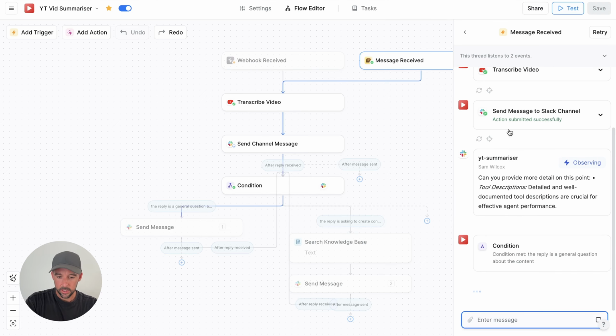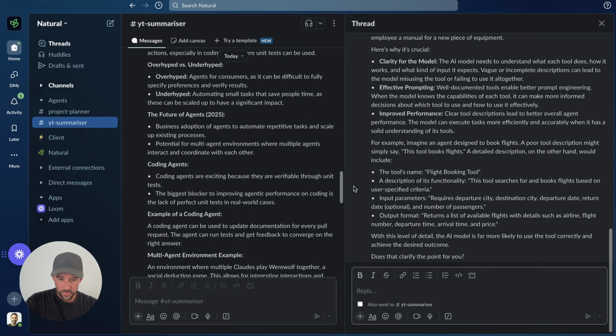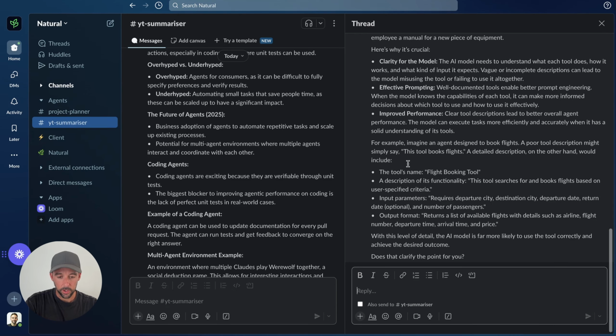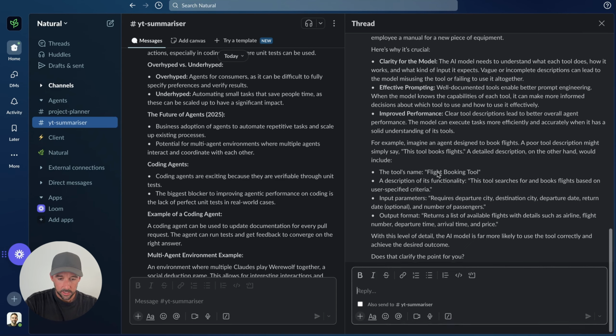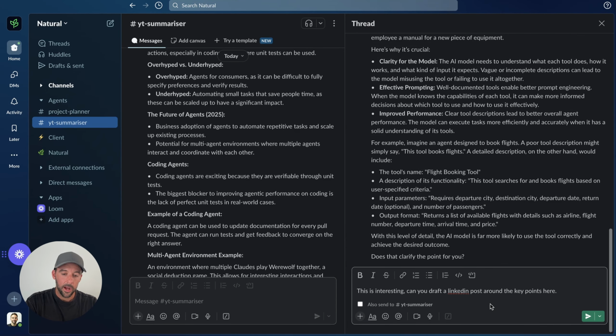So you can see, yeah, it's now observing. Condition is met. The reply is a general question about the content. So it knows to just come down this path and explain in more detail. So now it says, here's more information about that specific point. It's giving me information about clarity for the model, effective prompting, and it's even giving me an example as well, which is great.